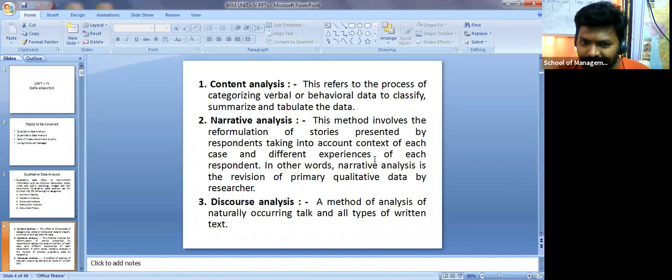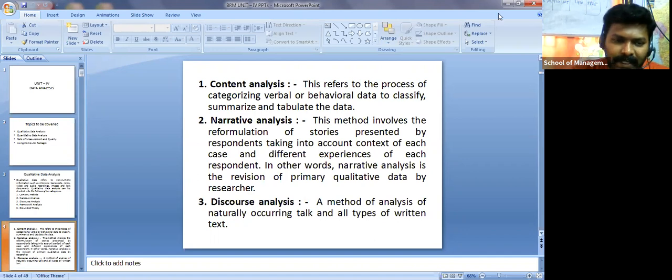Even if I give the same thing and you put it on pen and paper, you are perceiving it differently than the way you would speak it. Okay, so this is called discourse analysis.